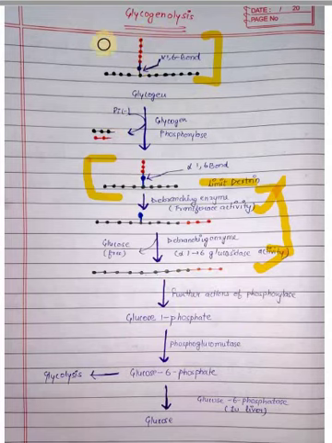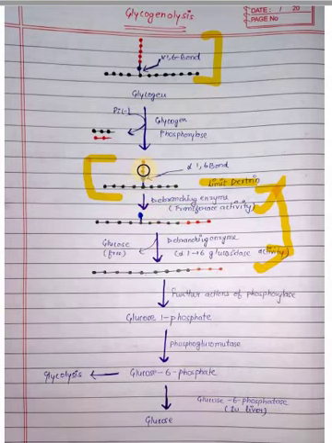So here you can see the branched structure of glycogen, and only this bond is a glycosidic 1,6 bond. All the other remaining bonds are glycosidic 1,4 bonds. After that, it forms the molecule limit dextrin, which contains 4 molecules on either side of the branching point. After that, the debranching enzyme acts. There are 2 enzymes in the debranching enzyme.